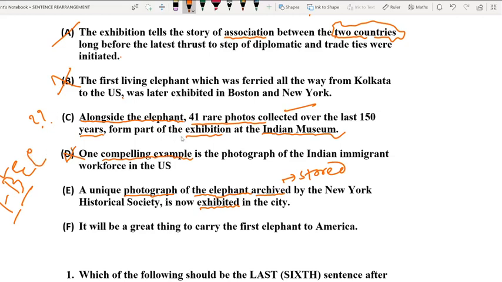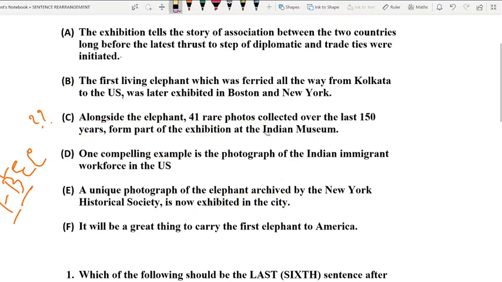F, B, E, C. We are left with only two more options, and we are on the verge of ending this session soon. It is a very interesting session, and I request all of you to stay connected till the end, because you will learn best when you learn through fun, once you sit patiently and listen to the entire lesson from the beginning to the end.